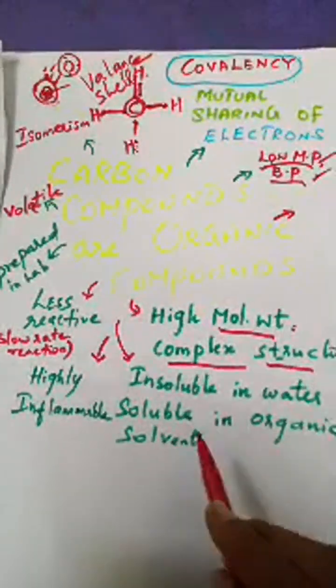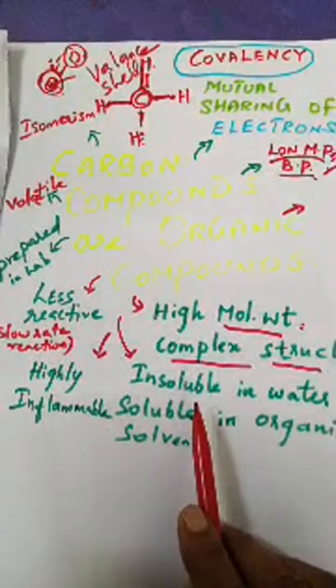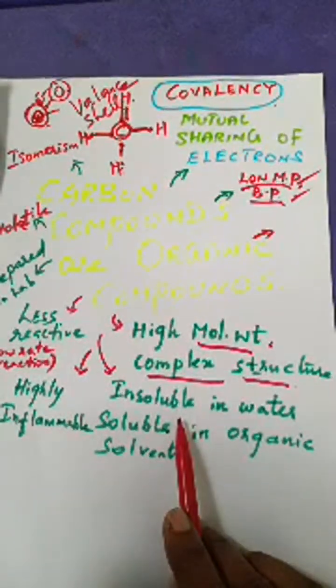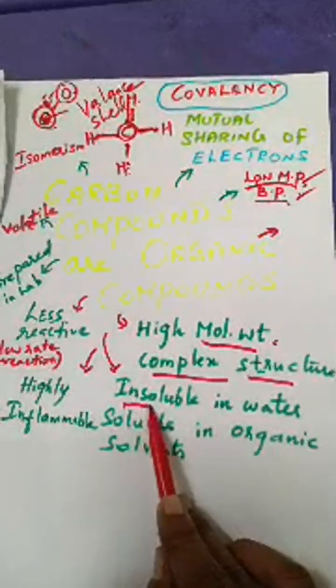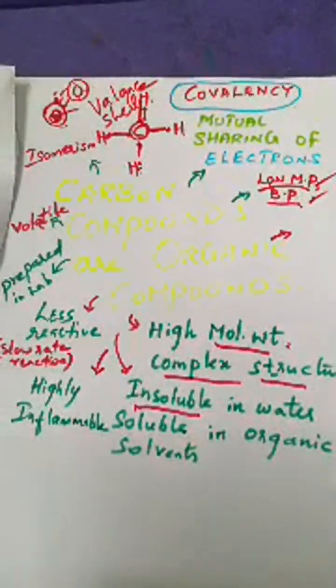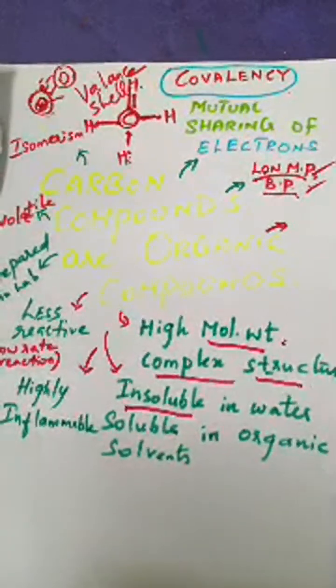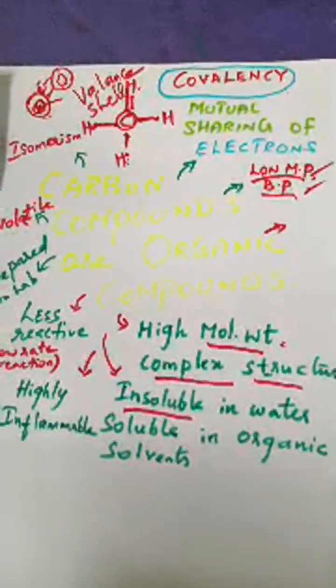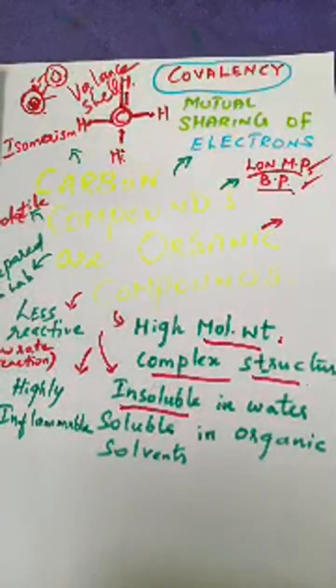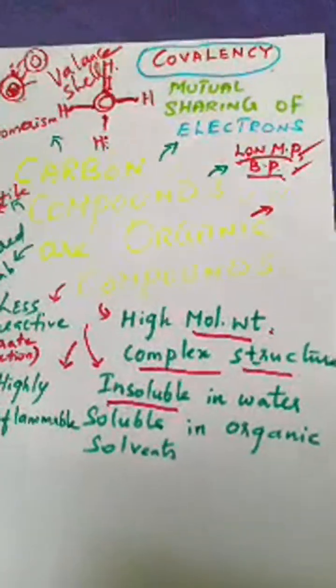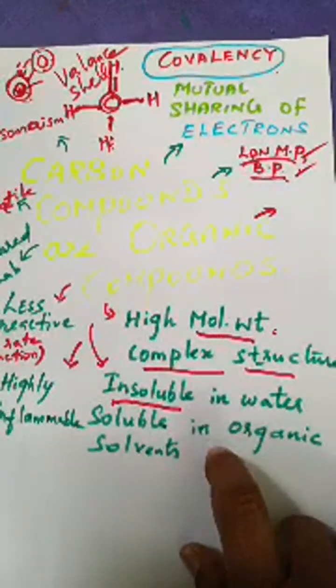And then, all the carbon compounds are insoluble in water. In class 6 itself you have studied the properties of materials based on their characteristics, like solubility and insolubility.